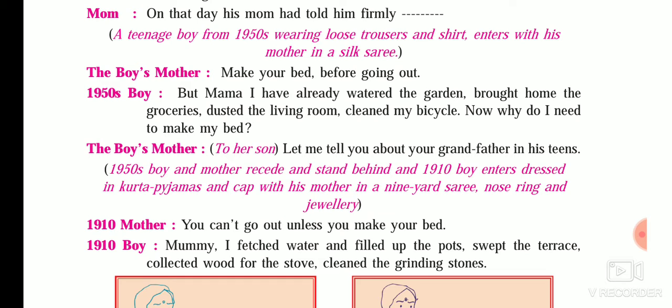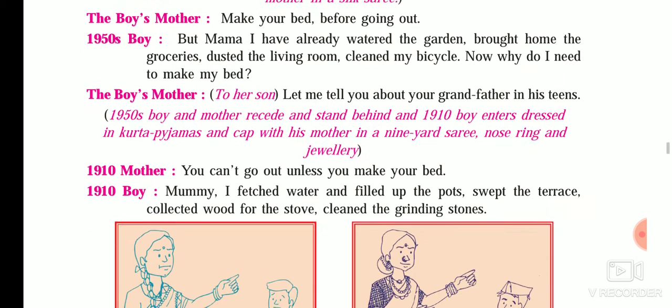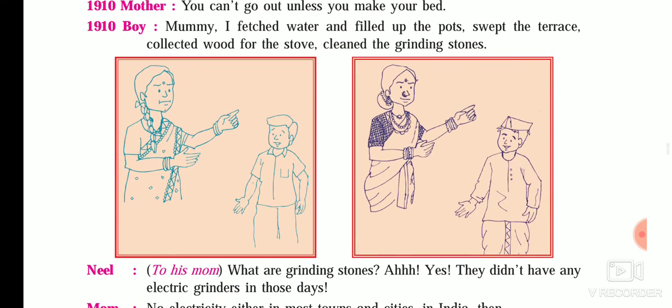So that boy said, Mummy, I fetched water, I filled up the pots, I swept the terrace, I collected the wood for the stove, I cleaned the grinding stone. Grinding stone, it's a kind of stone which was generally used instead of a mixer in the earlier period. So as you can see, there is a difference between these two pictures: how the mother looks in the first picture and how she looks in the second picture. Those clothes are different generation wise.